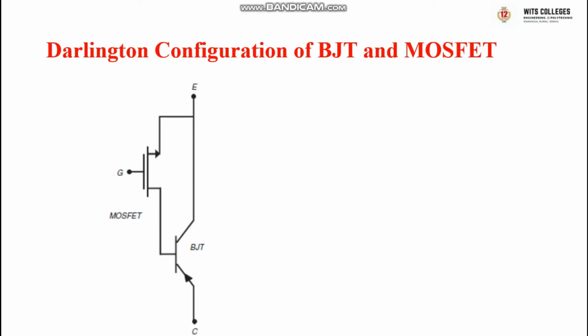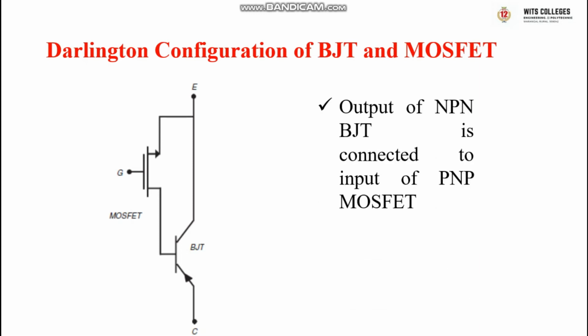IGBT is the most likely Darlington pair. So the output of the NPN transistor is connected to the input of the PNP transistor.